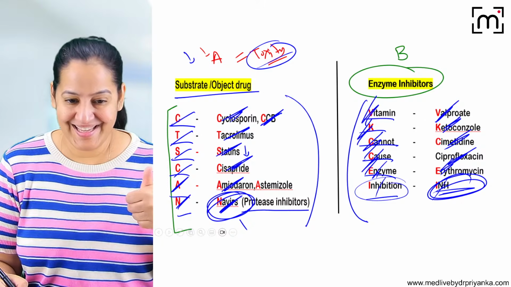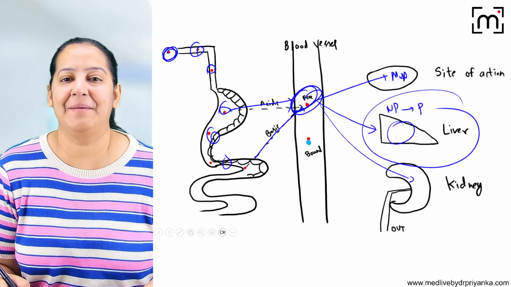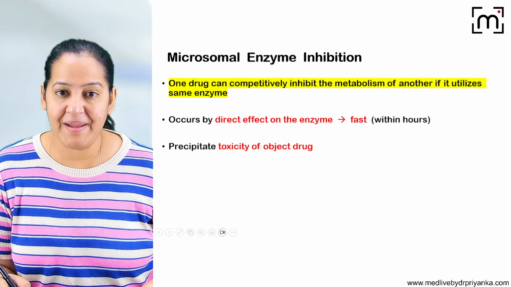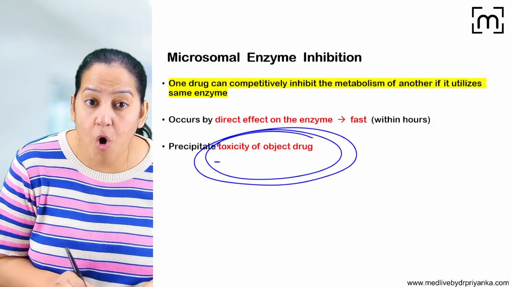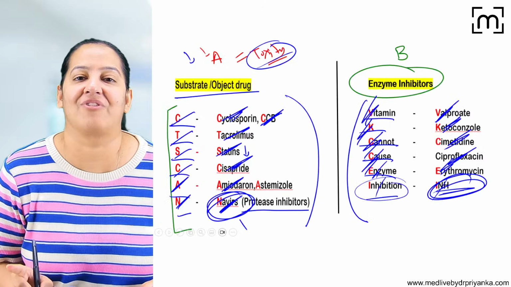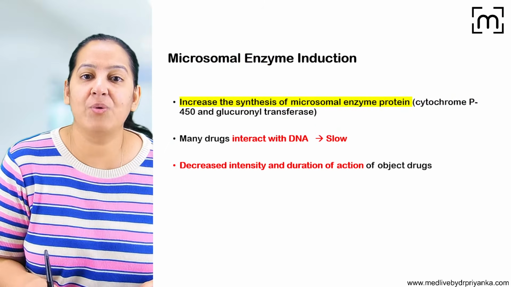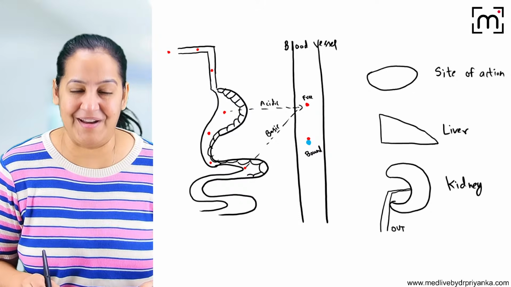Can we go ahead? Say yes. So that is the enzyme inhibition. Now let's do the reverse. So what is happening in the enzyme inhibition? In the enzyme inhibition, you have to learn there is toxicity of the object drug. Now let's do the reverse. Let's do enzyme induction.